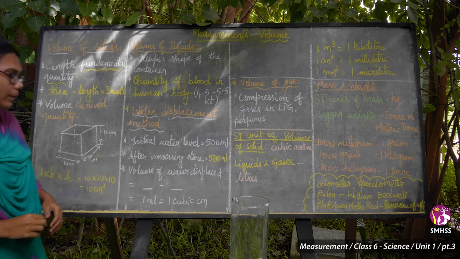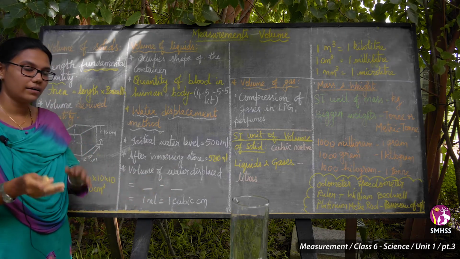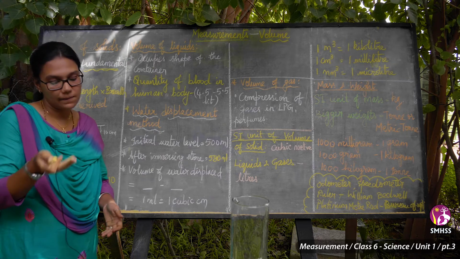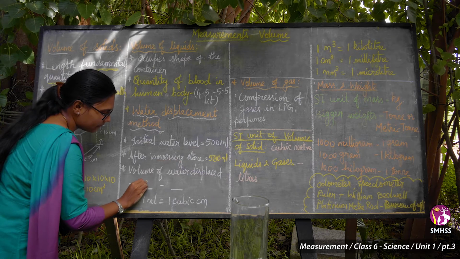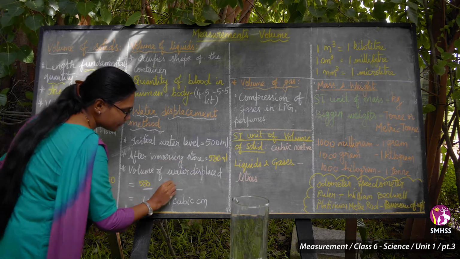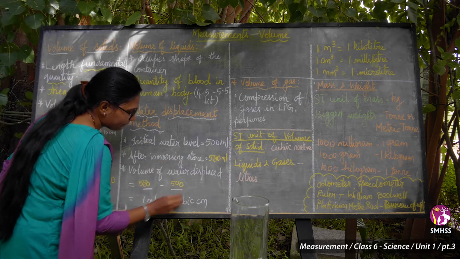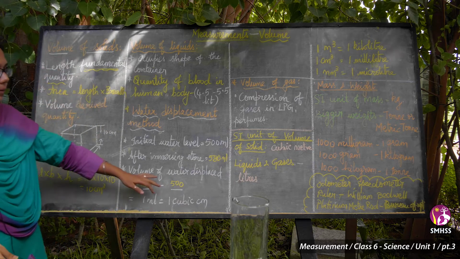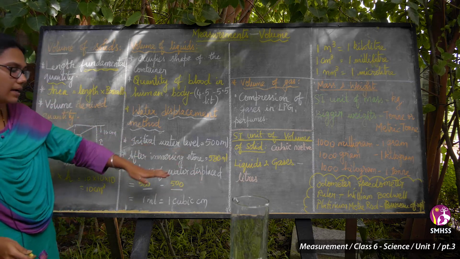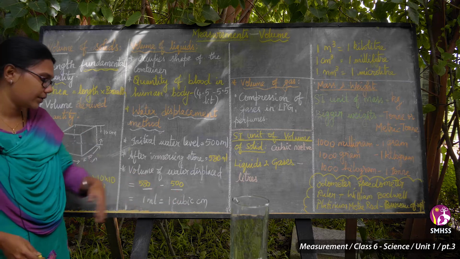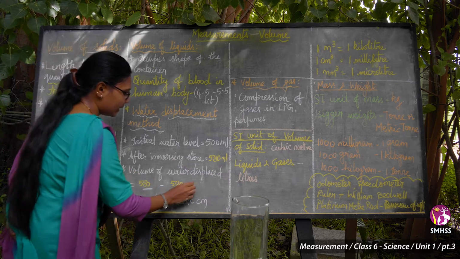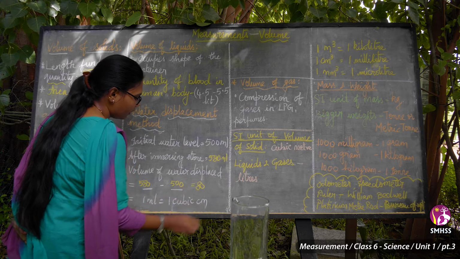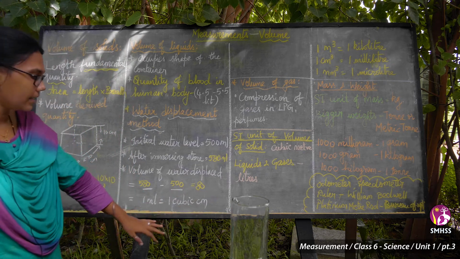Then the volume of liquid water displaced. How much water has been displaced, how much has it risen? We calculate it as 580 minus 500, that is, the water level after immersion minus 500. So what is the answer? We are getting 80. Okay, we are getting the answer 80.